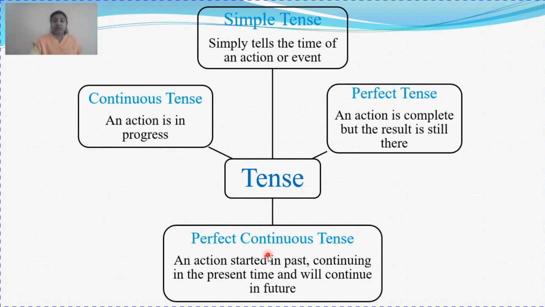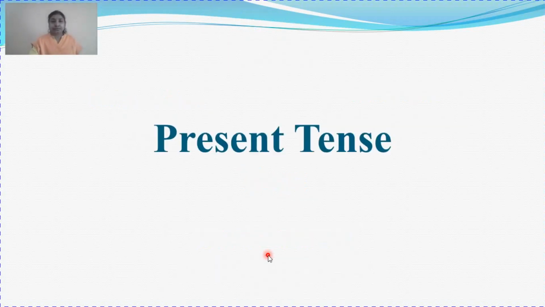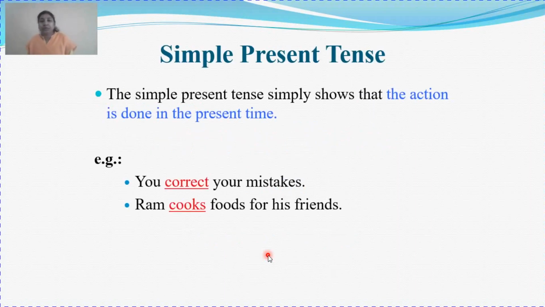So let's start with individual types. First comes present tense. As stated, present tense will tell you all the actions done in the present time. The first type of present tense is simple present tense. Simple present tense is a very complicated topic. Here we have different types of formats used in various aspects.